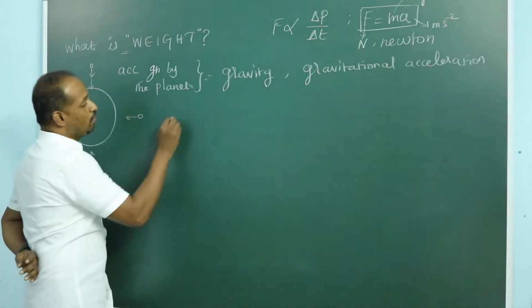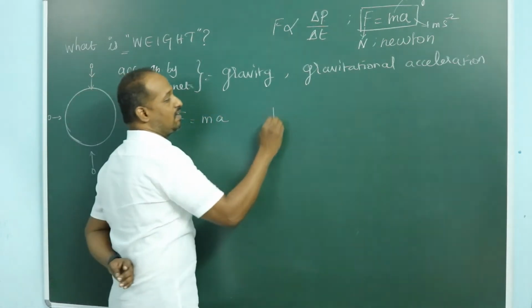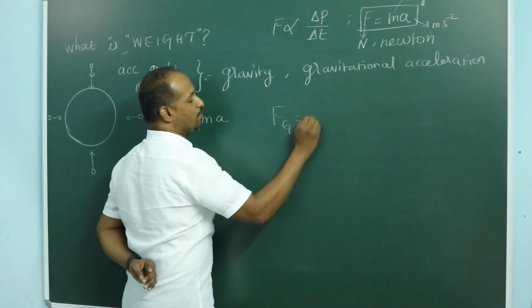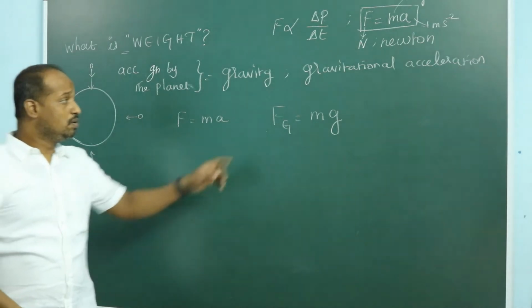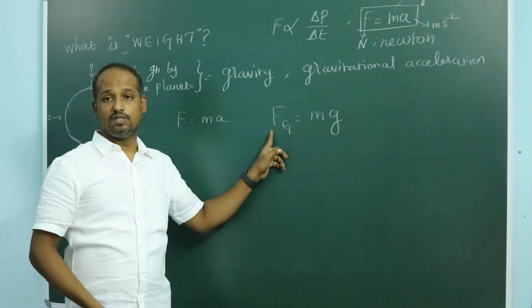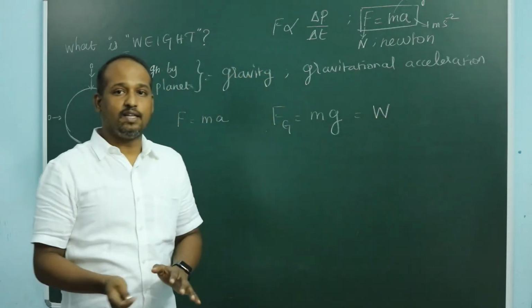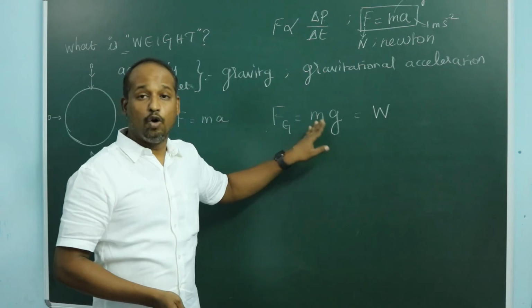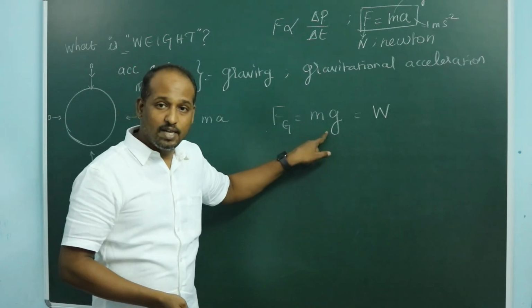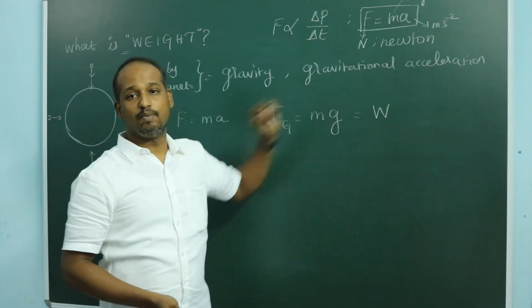You know that force is the product of mass and acceleration, and gravitational force is the product of mass and gravitational acceleration. So the gravitational force is called weight. So weight is nothing but force. What force is that? Gravitational force. How do we find gravitational force? We have to multiply the mass of the object by the gravitational acceleration of the planet.